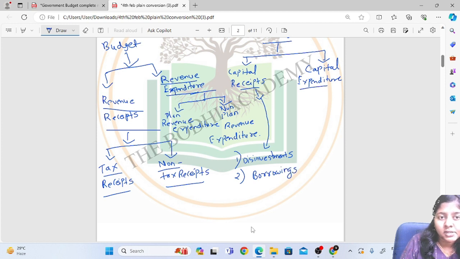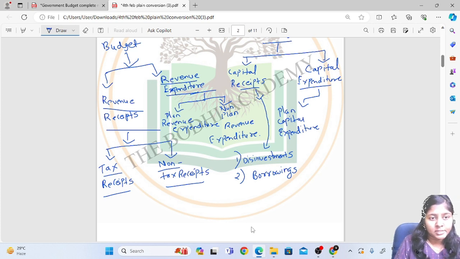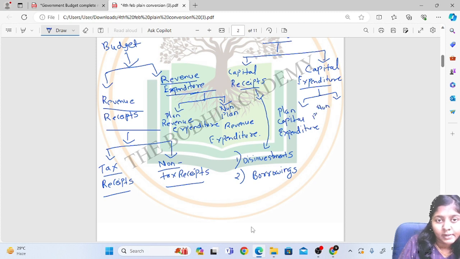Capital expenditure, again it includes your planned capital expenditure, and non-planned capital expenditure.